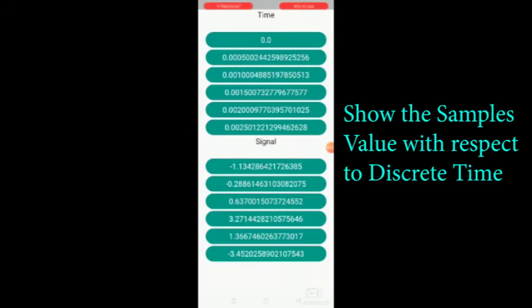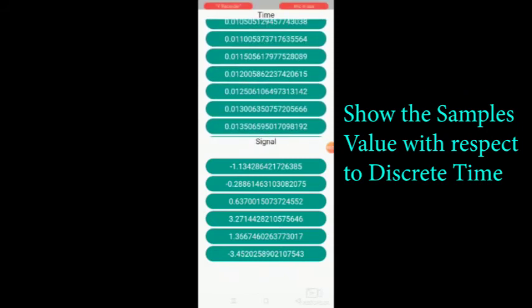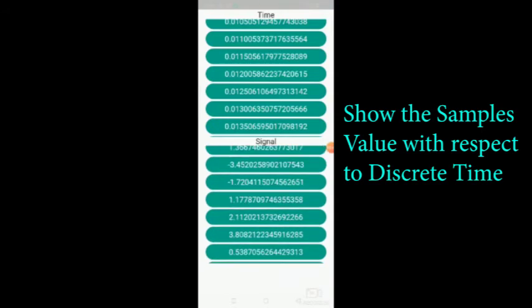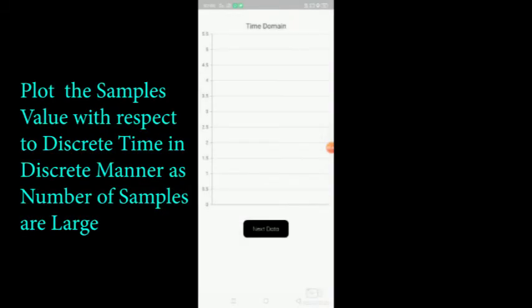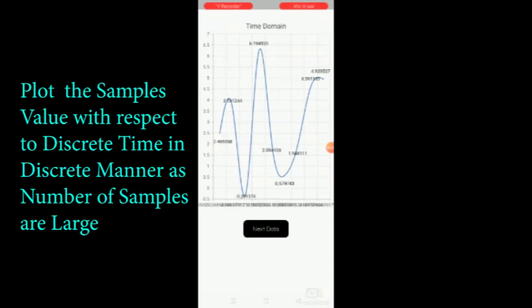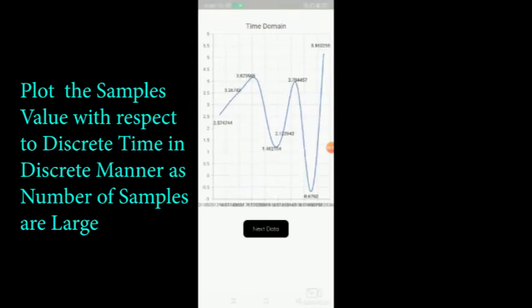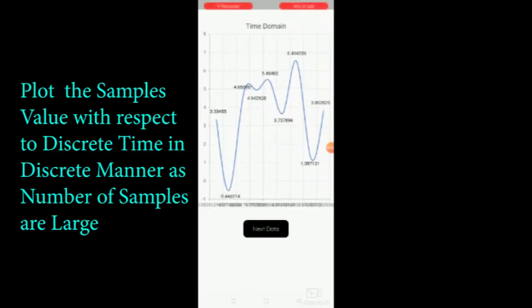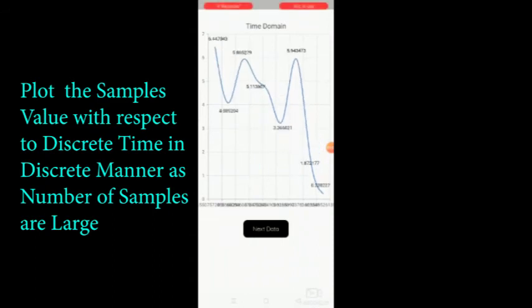Here the data is shown as signal amplitude and time, as observed in the video and in our app. Then we will plot the data with respect to time, and we observe that the data is plotted in a discrete manner because we are getting 2048 samples. So for plotting the complete data we plot it in various steps by clicking on next data. Here we observe that the signal amplitude is changing with respect to time, and this signal is equal to the vibration of the target.